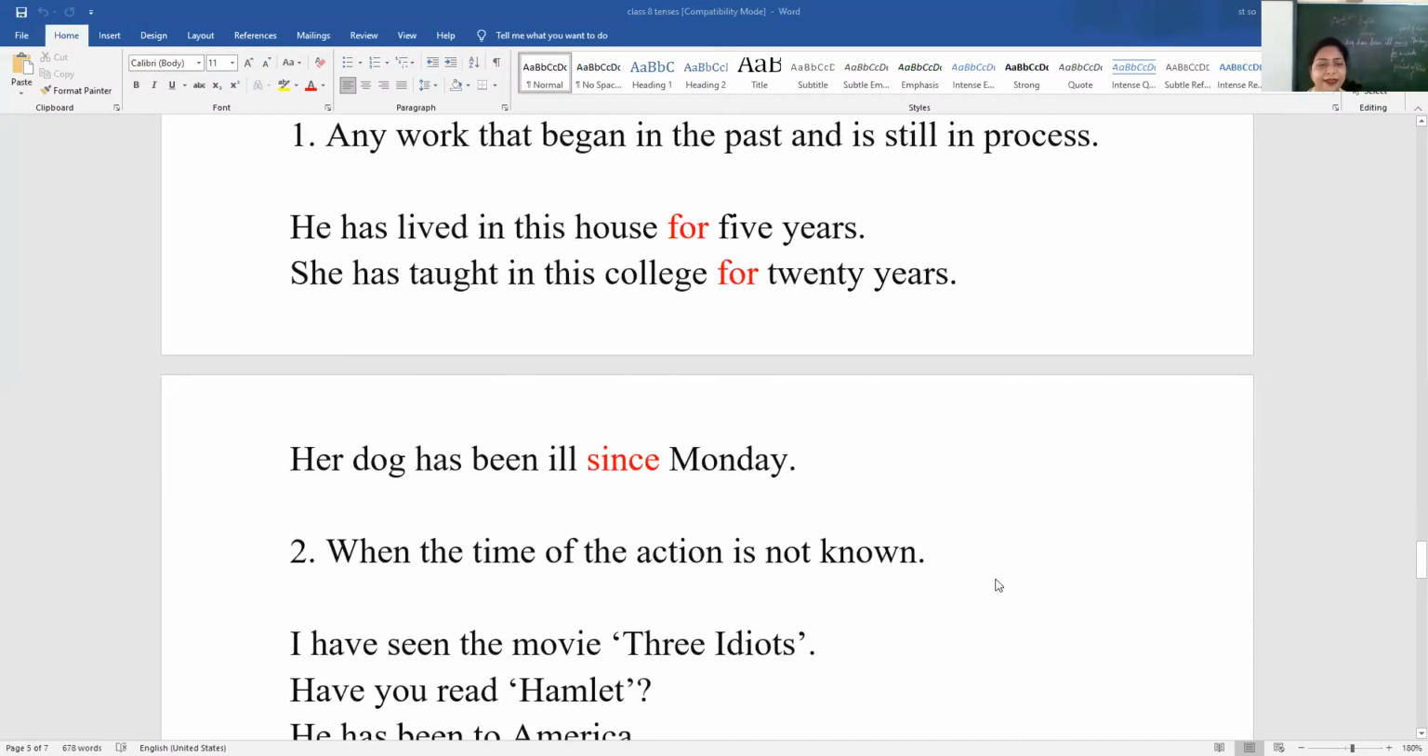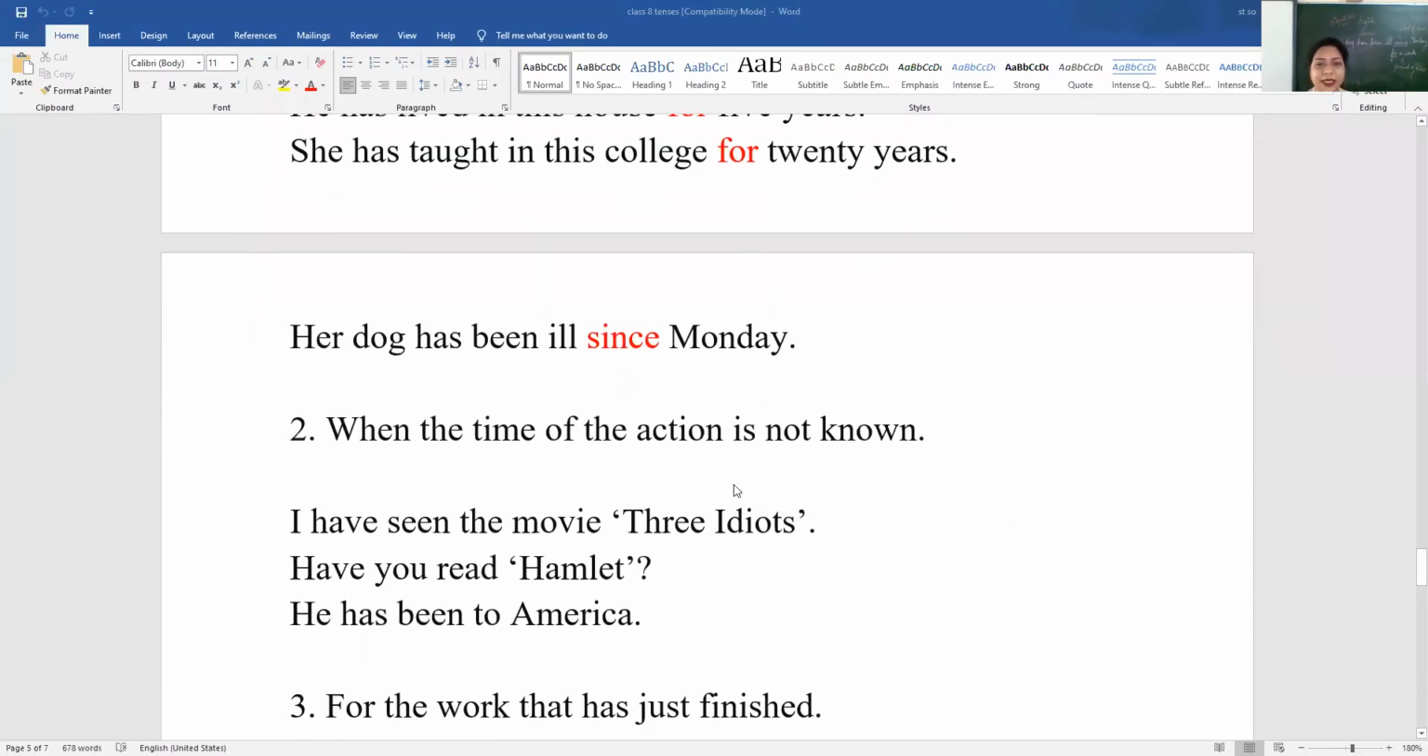Okay. When the time of the action is not known. When some action had happened in the past, but the time is not known. Like generally, when you friends talk, then you generally ask them. You might have seen a good movie, and you ask your friend, "Have you seen that movie? Okay, have you gone to that place?" So that is in present perfect tense.